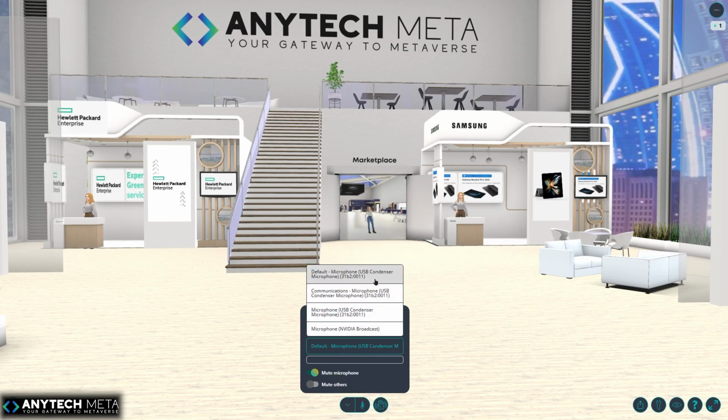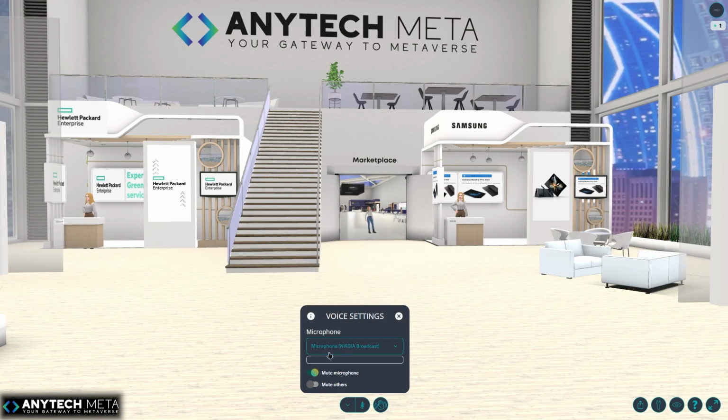When you click on it, you can see there is a microphone option. The second option is mute your microphone, and the third is mute others. In this condition, I am the admin, so I have an option to mute others. Other users might not have this option. You can mute your microphone as per your choice, and in the option above you can choose microphones which are attached to your computer. For this example, I'm using a microphone from NVIDIA Broadcast.